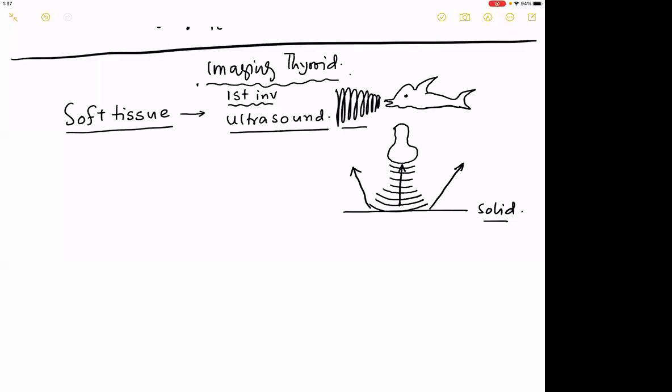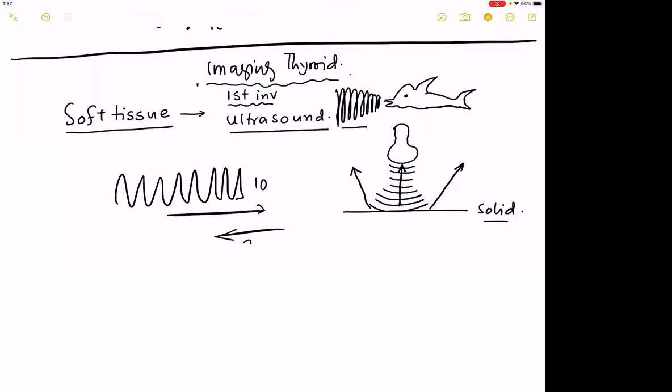That means out of say 10 waveforms, 9 waveforms are returning back. Then what does it mean for the obstacle in front? It is probably a solid. That means the obstacle it is hitting is solid.